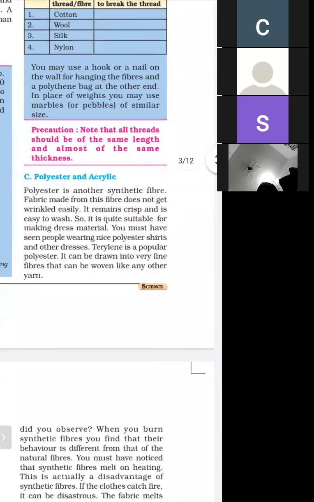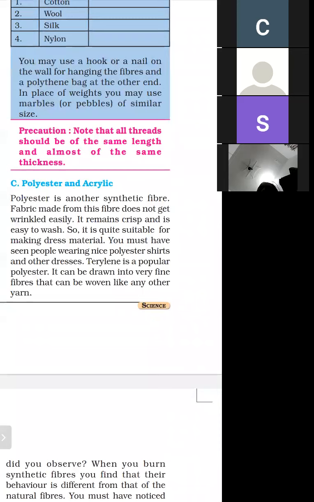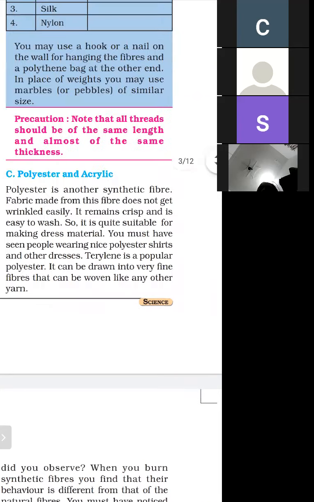Next synthetic fiber is polyester and acrylic. First is nylon, and next is polyester and acrylic. Polyester is another synthetic fiber. Fabric made from this fiber does not get wrinkled easily. Polyester is also a synthetic fiber.